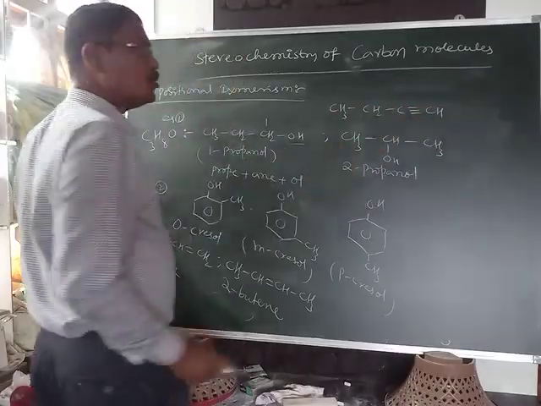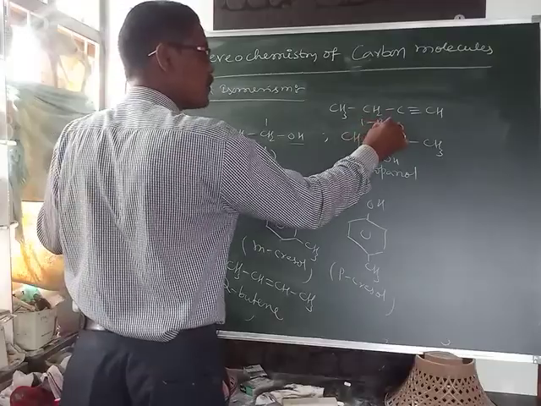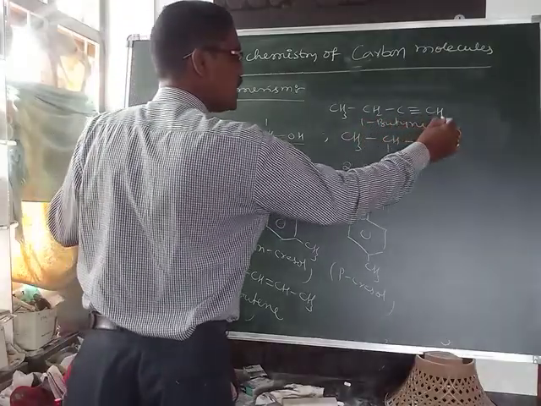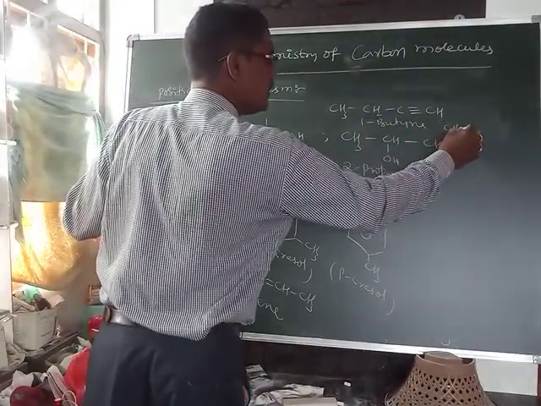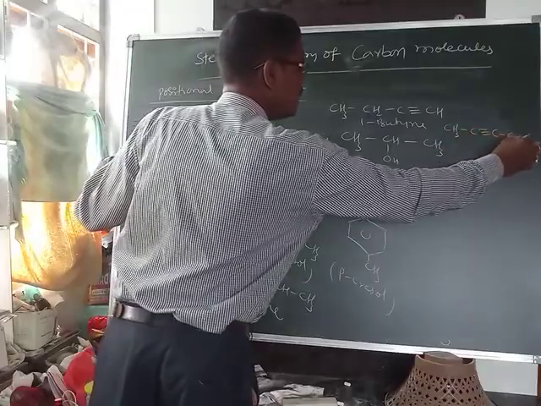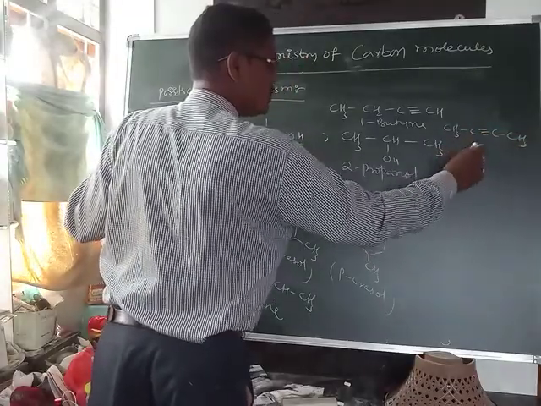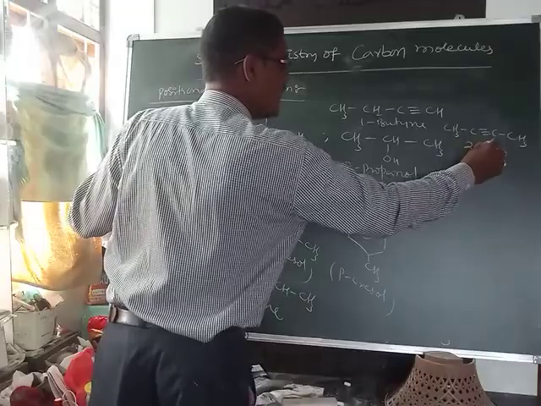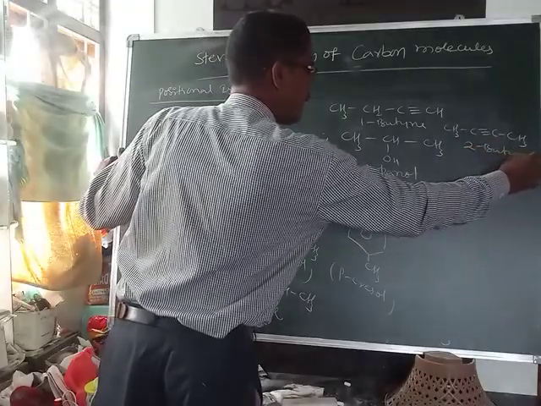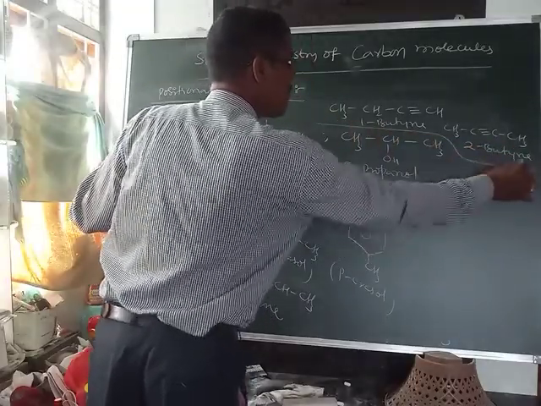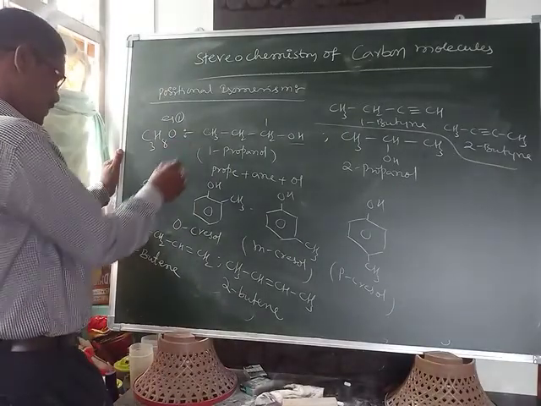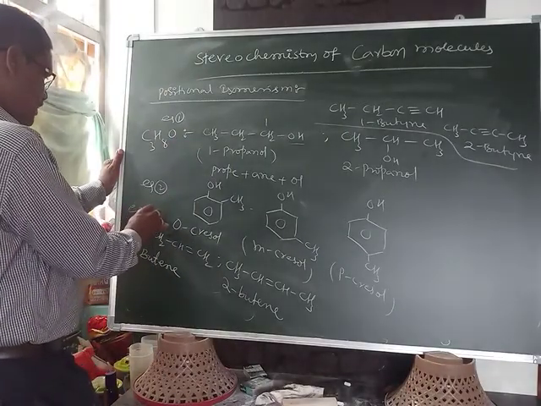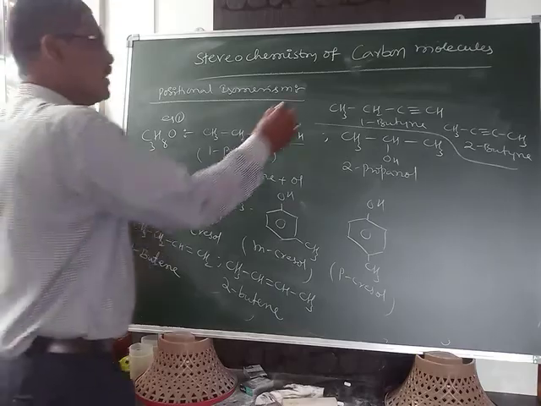This is the 1-butyne, and another one is CH3, C triple bond C, CH3. This is 2-butyne. These are example 1, example 2, example 3, and this is example 4.